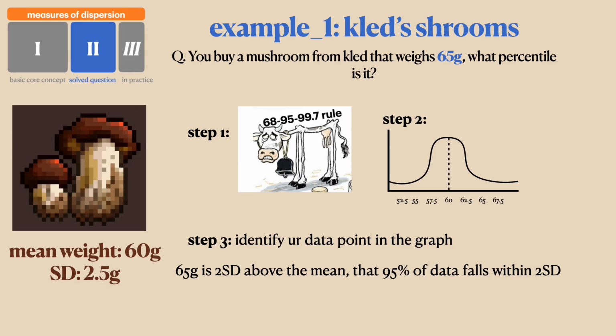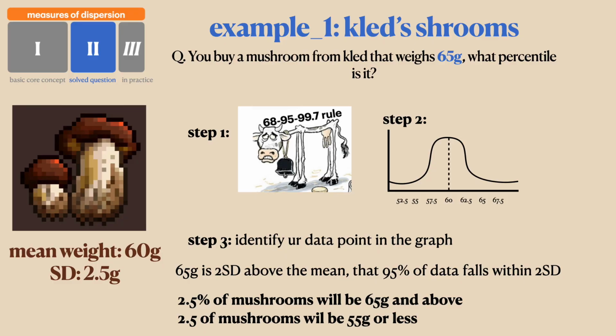So if it's within 2 standard deviations, that means that 95% of our data will fall within this 2 standard deviation range, which means that if 95% of our data is confined within 2 standard deviations, that means 5% of our data is going to be greater than 2 standard deviations.